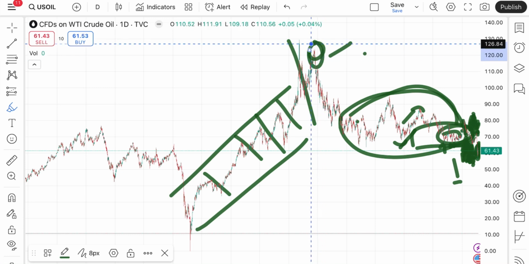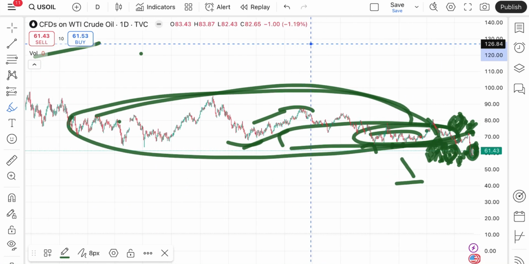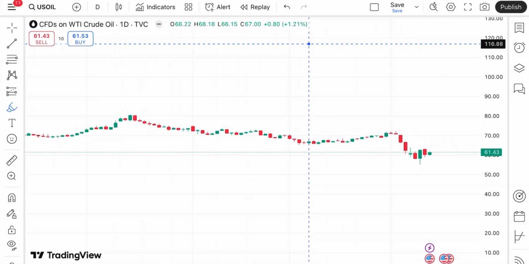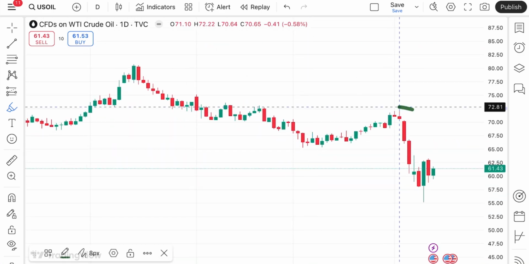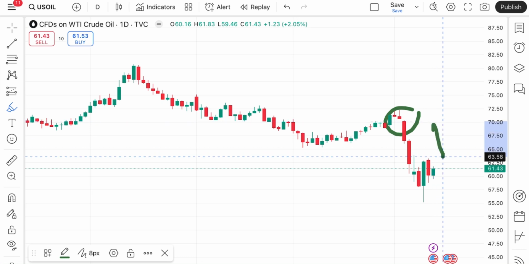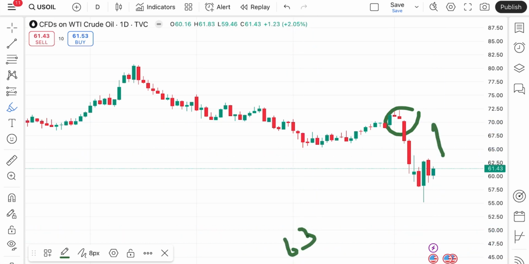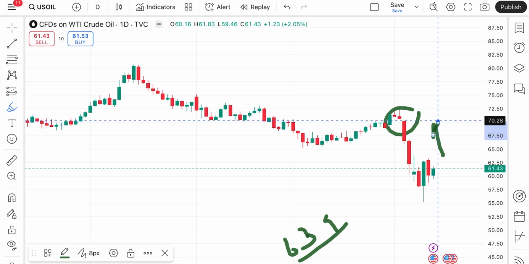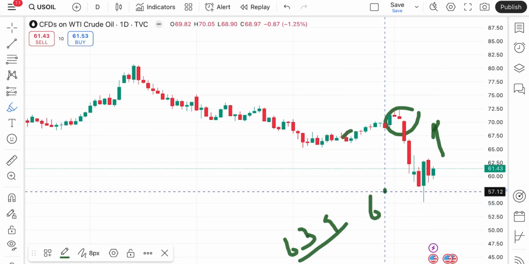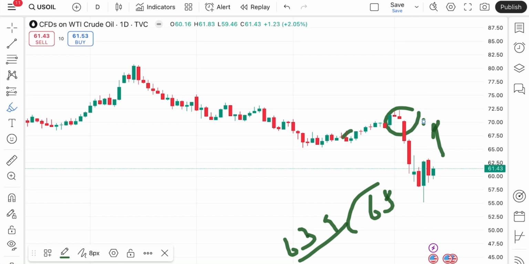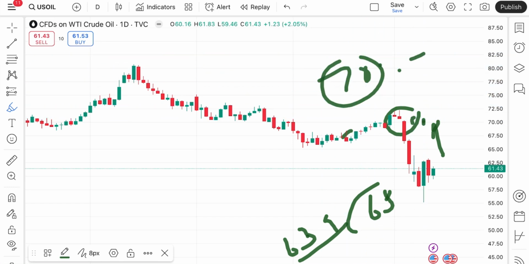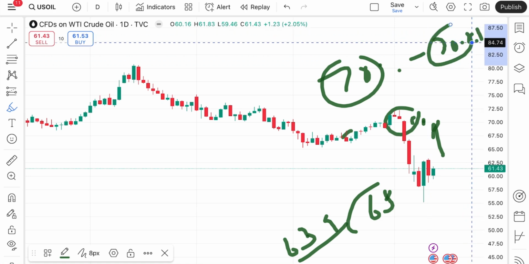It has not touched this particular level, and if you look at this pattern of crude, the gap is still pending at this level because there was a sharp downfall. So the probability can be high that if the price sustains above 63.9, there is a higher chance that it can touch 66.76, and from there, if it starts sustaining above $68, we can see this gap will be filled at $70. From $70 to a level of 70.85, this gap can be filled.